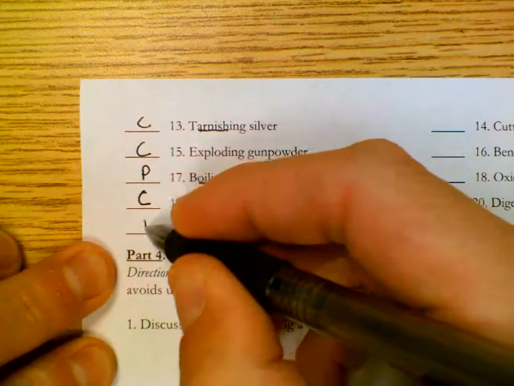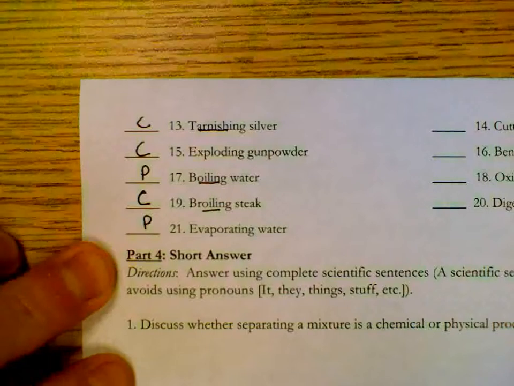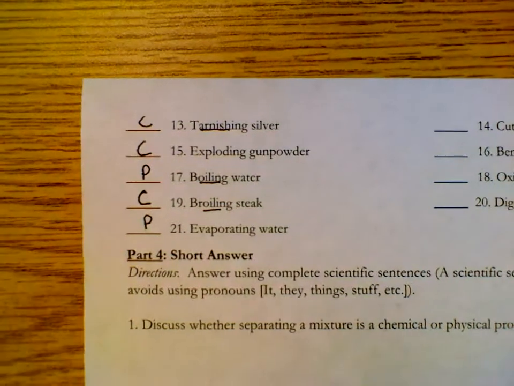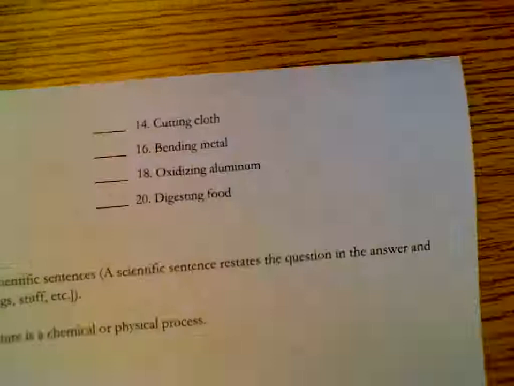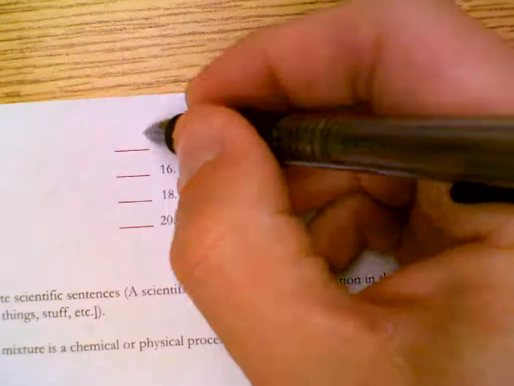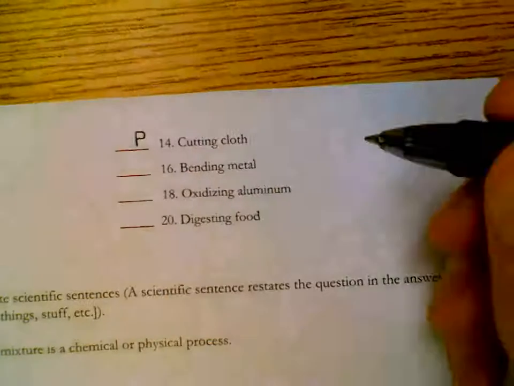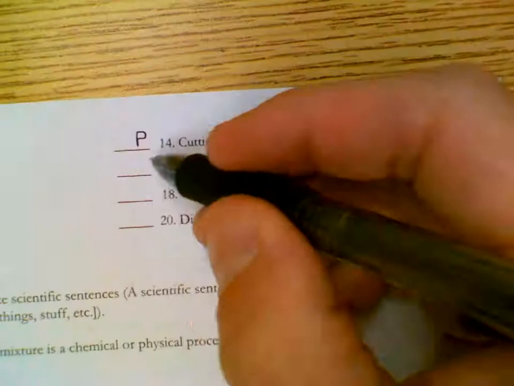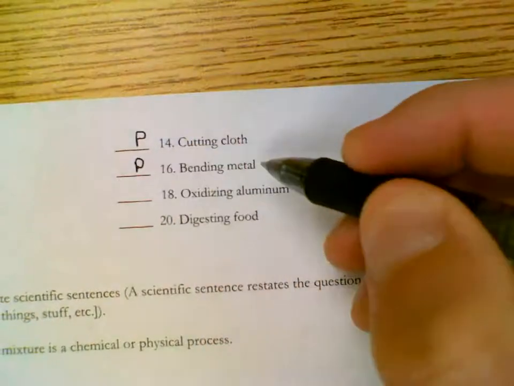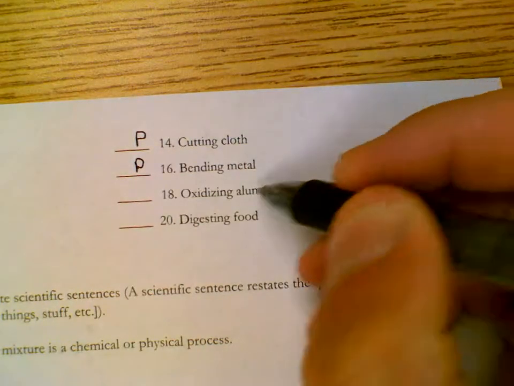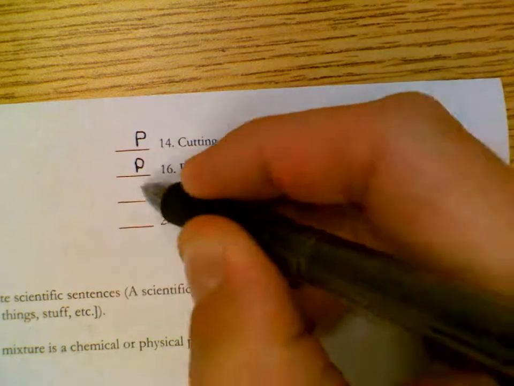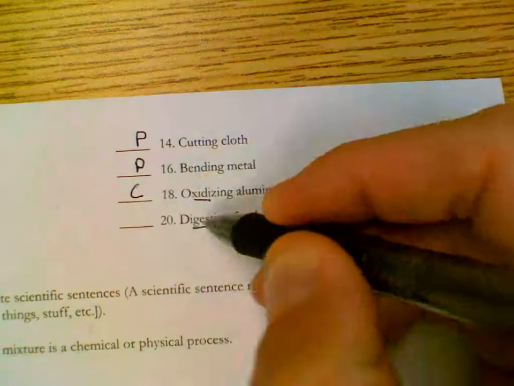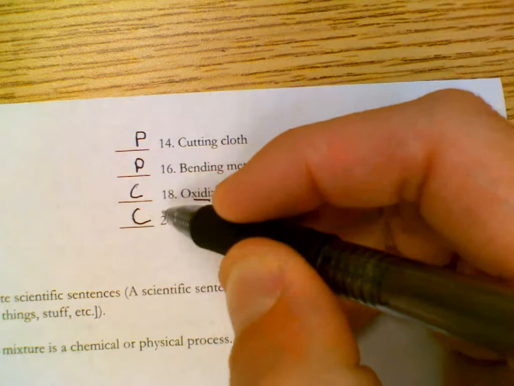Evaporating water is a physical change because the water is still there, it's just a different phase. Cutting cloth is a physical change because the cloth is just getting smaller. Bending metal is physical, changing the shape of the metal. Oxidizing aluminum, that's a chemical change word. Lastly, digesting food is mostly chemical.